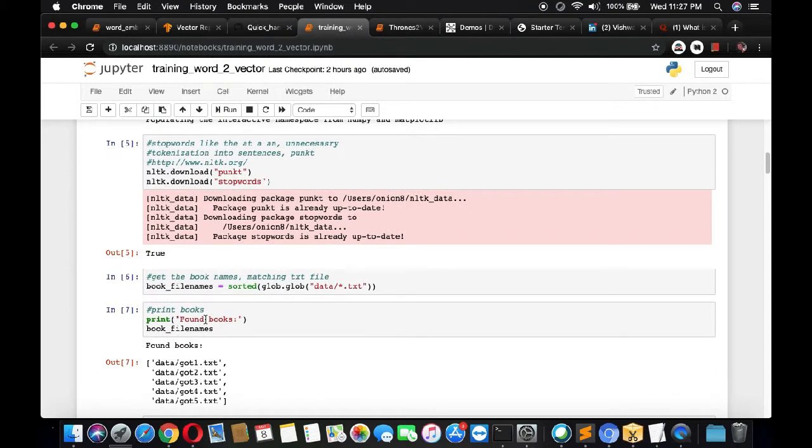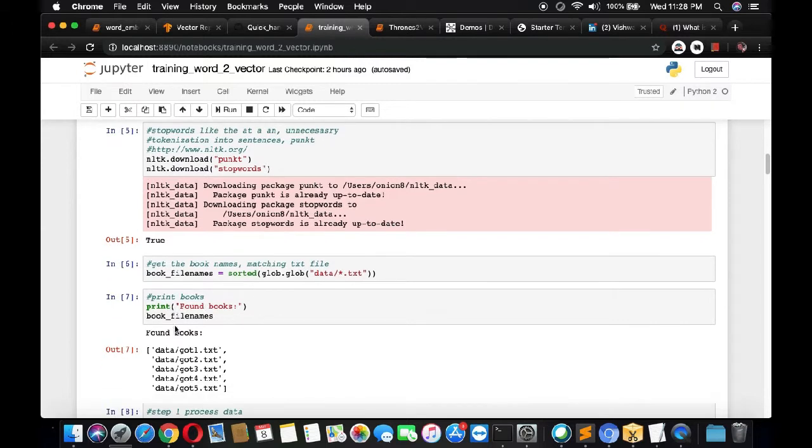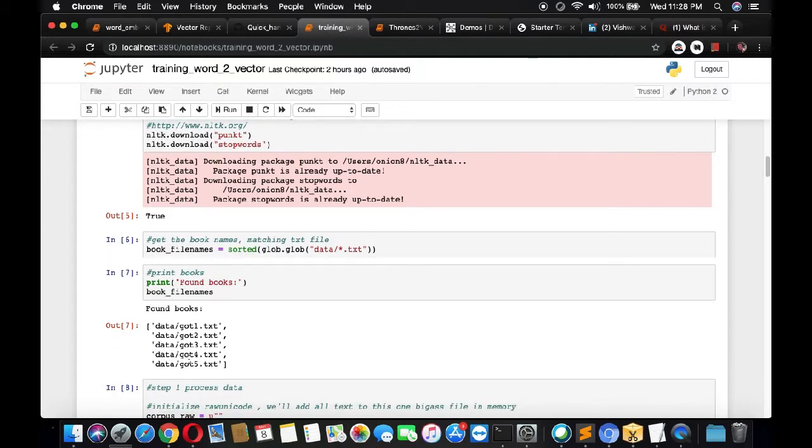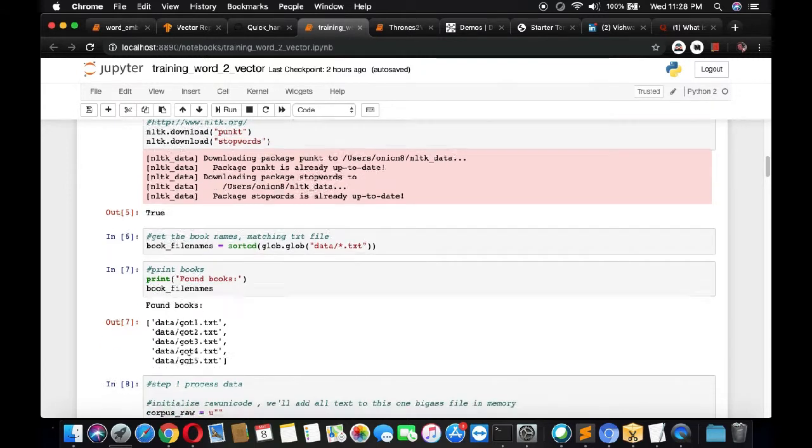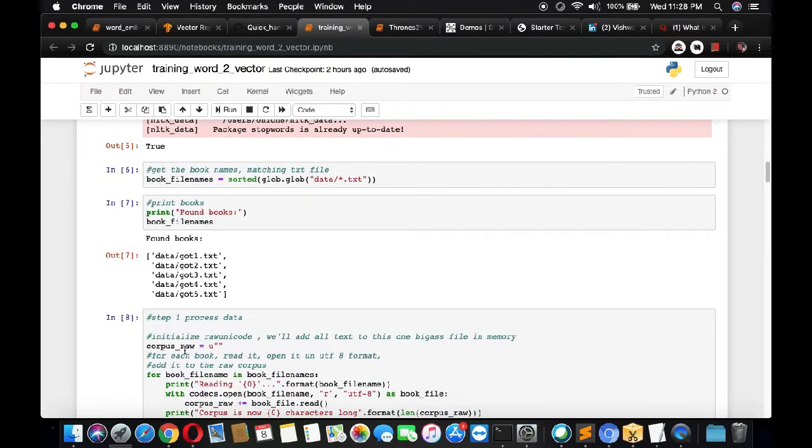Okay, so we'll first get the book names, all the book names that are present. This is the directory at which the book names are present, so we are just using this and displaying. These are the books: 5 books are there, GOT1.txt, GOT2, and similarly up to GOT5.txt. There are 5 books. Okay, now this is our first step.